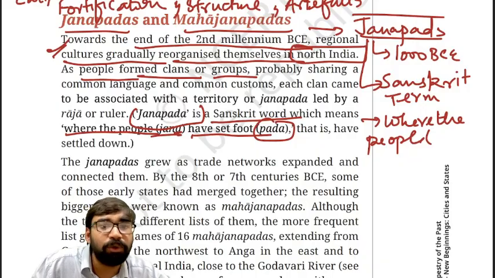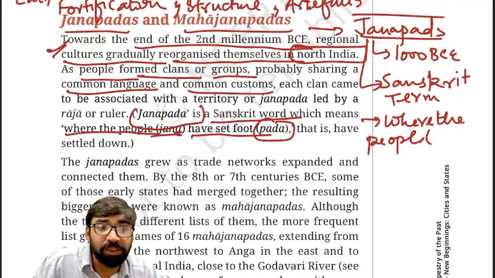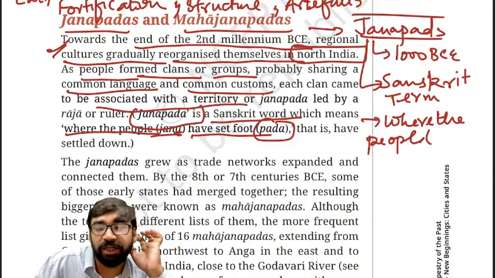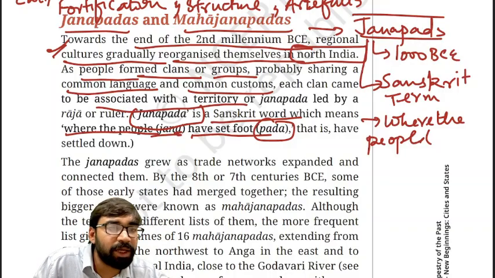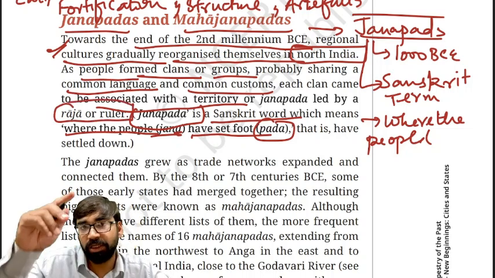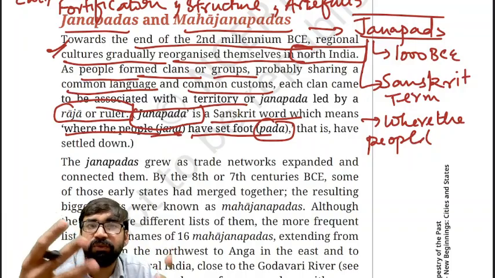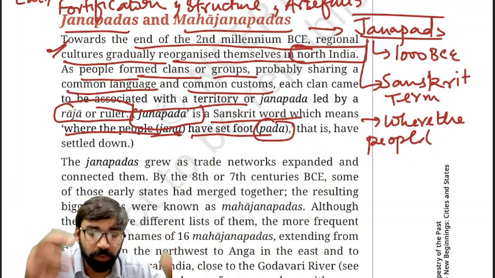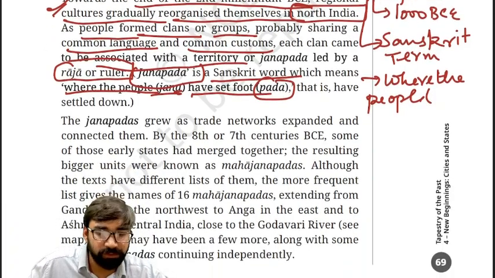They formed clans or groups on the basis of common language and common customs, associated with a specific territory or Janpad. And this Janpad was led by a Raja or ruler. In the Rig Vedic period we discussed that the tribals were ruled by a chief, but now the territory was ruled by a Raja or ruler. Clear? Okay.